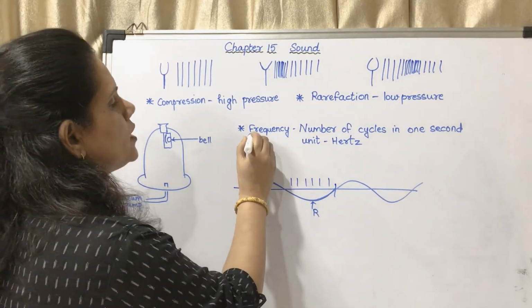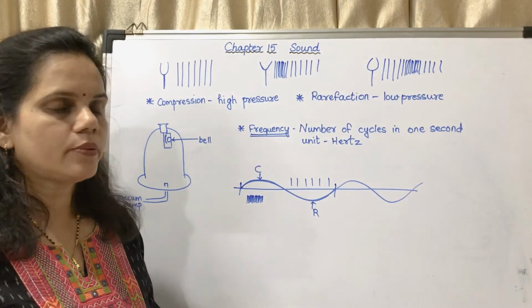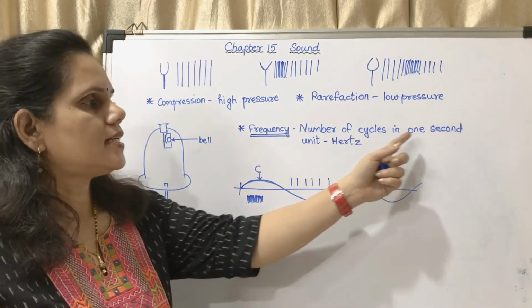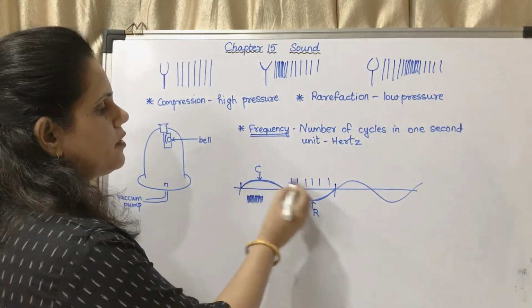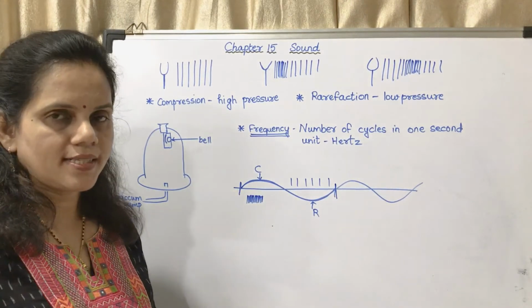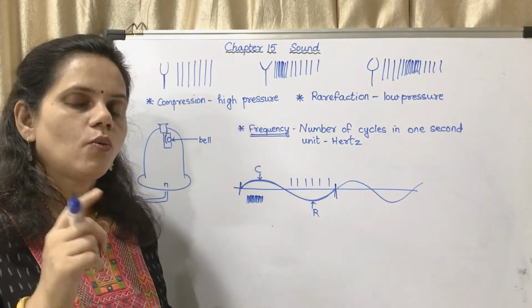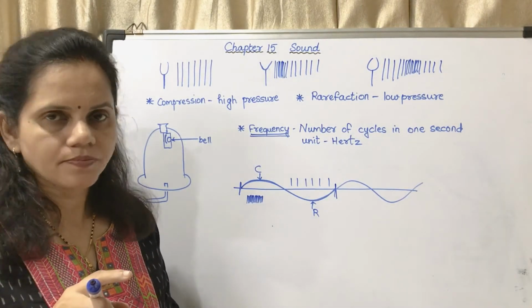Now we may move on to the next term, that is frequency. What is frequency? The number of cycles in 1 second. And what is one cycle? One cycle means one compression, one rarefaction.